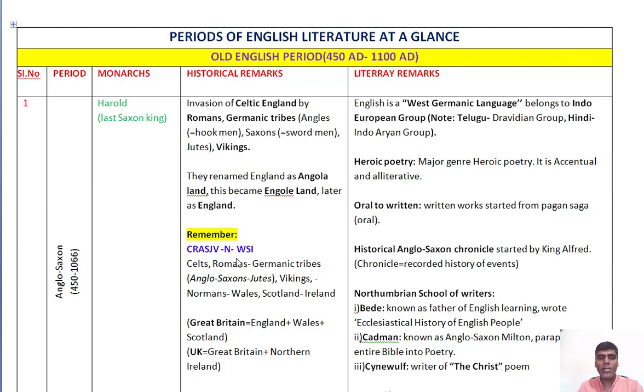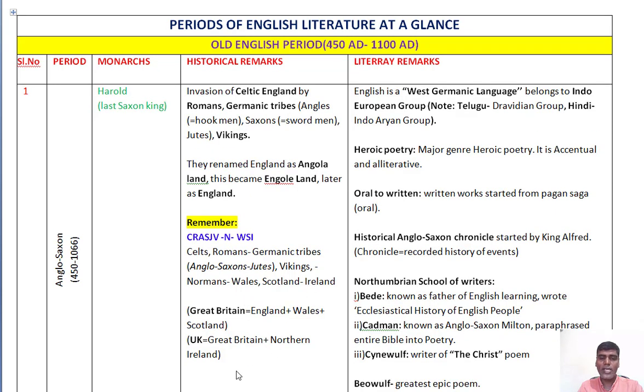It's easy to remember the chronology of the tribes which invaded England. So Celts, then Romans, and three Germanic tribes, that is Angles, Saxons and Jutes, and then Vikings, Normans, and then Wales, Scotland, and Ireland are the parts of land included in England. So that is now what we call the UK.